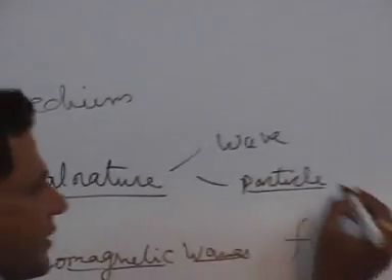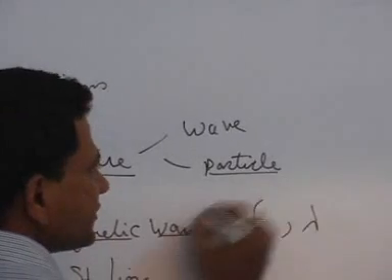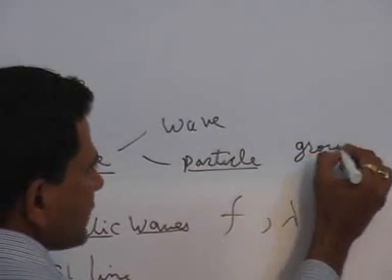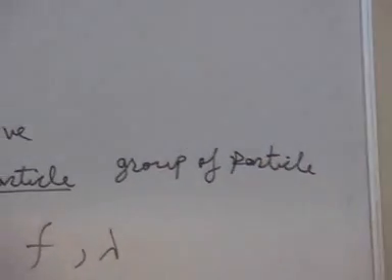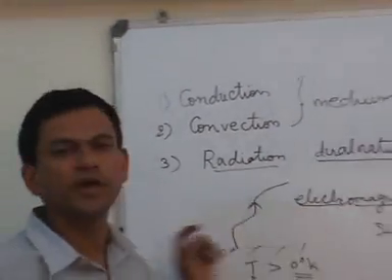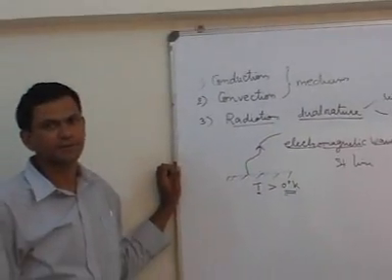Particle theory means we can consider the electromagnetic wave as a group of particles, and we can consider each particle of that group and study how much heat that particle is carrying. So radiation is dual in nature, it follows both theories.